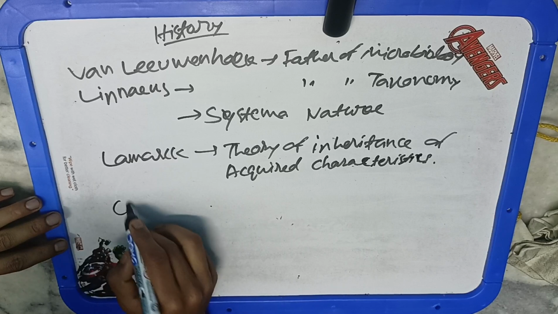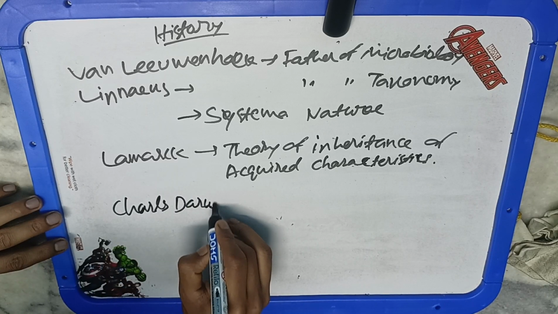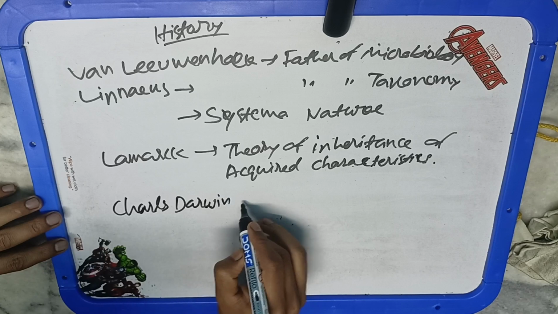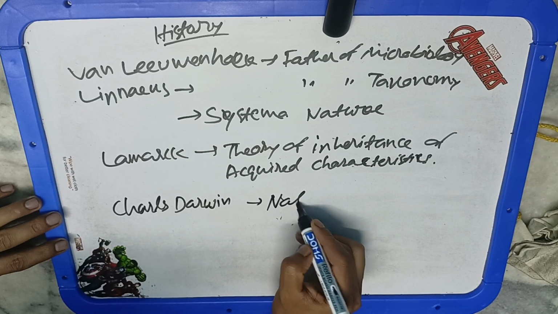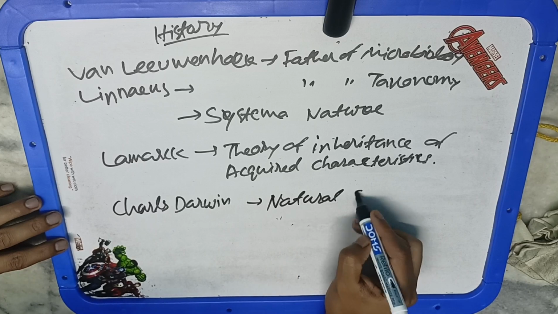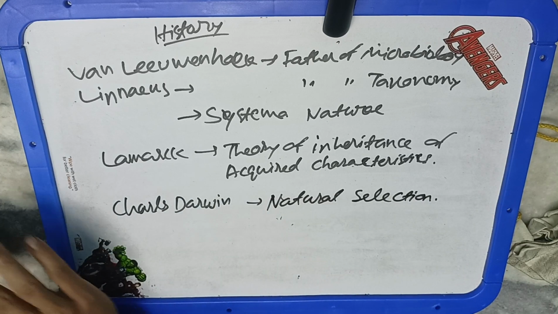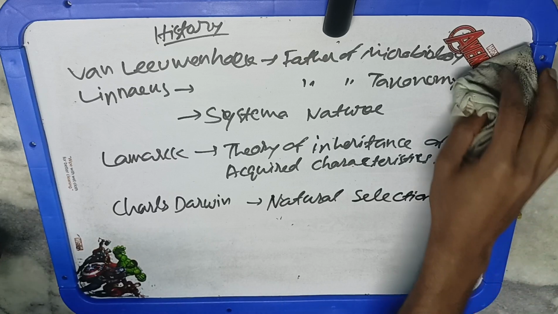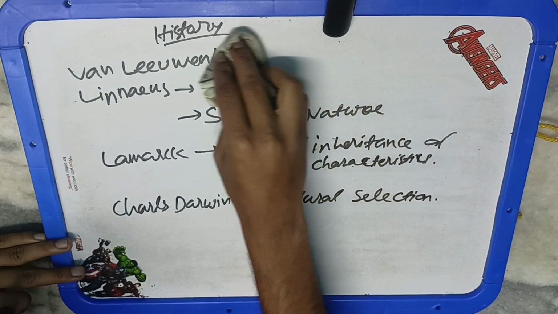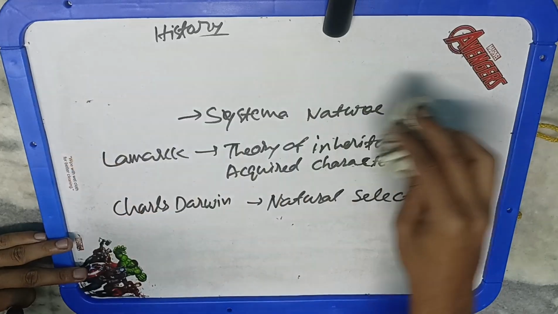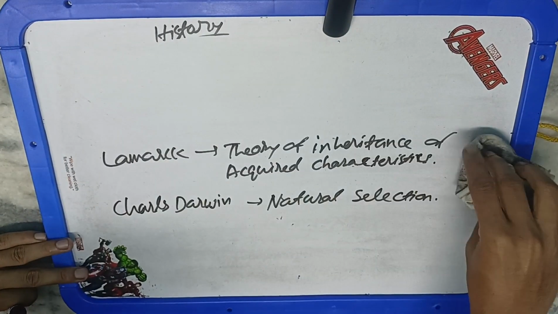Charles Darwin, 1809 to 1882, put forth the very famous theory of natural selection. He was the first to formulate it, in his book On the Origin of Species in 1859. It is the process by which organisms change over time as a result of changes in heritable physical or behavioral traits. Lamarck spoke only about physical traits, but Darwin also said over time, as a result of change in heritable physical or behavioral traits.